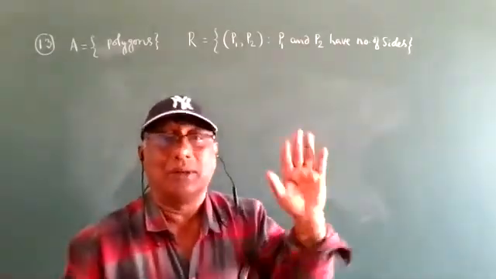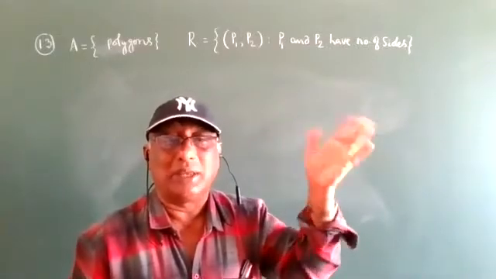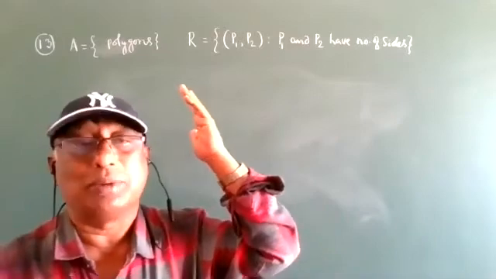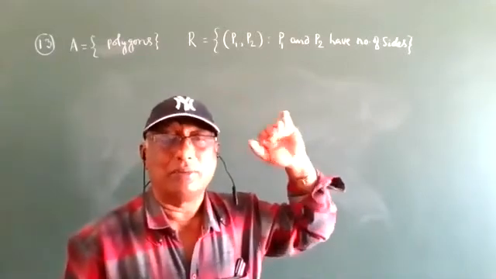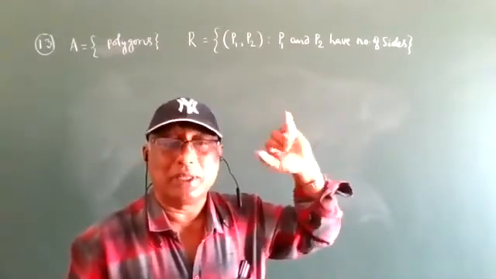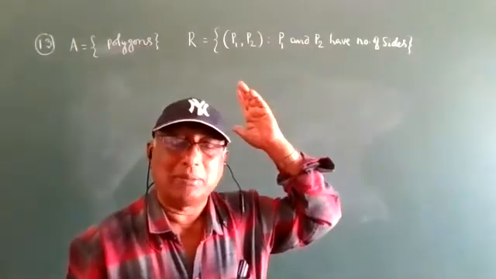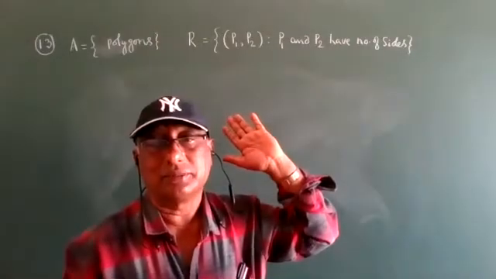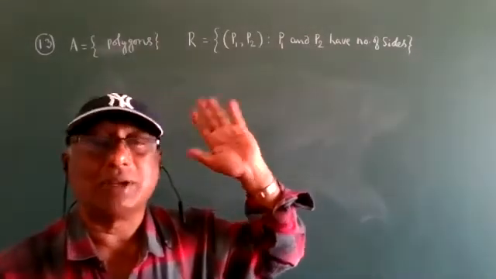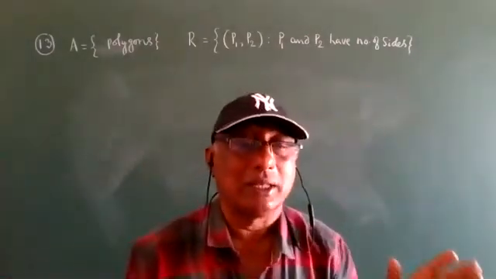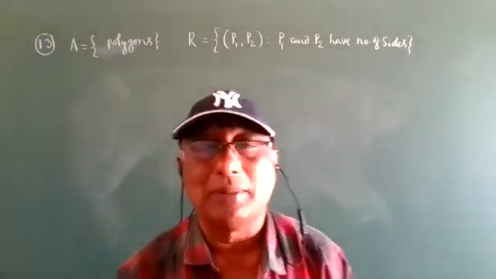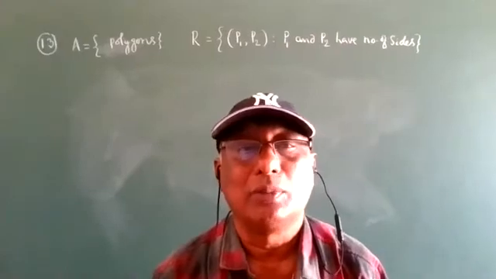These types of ordered pairs we have: P1, P2, P2, P3, P3, P4, up to Pn minus 1, Pn. We can write ordered pairs up to n. Understand? This point should be remembered, everyone.